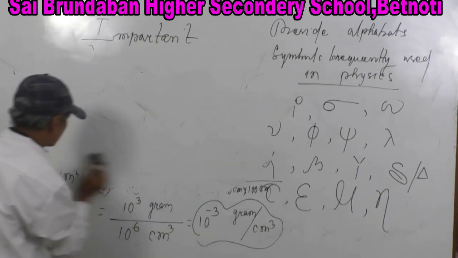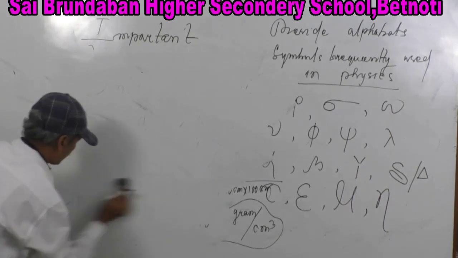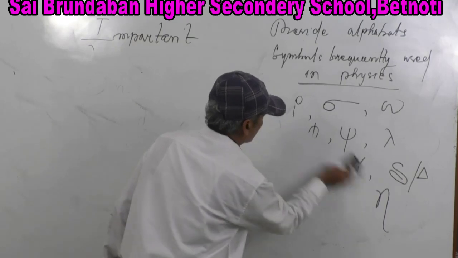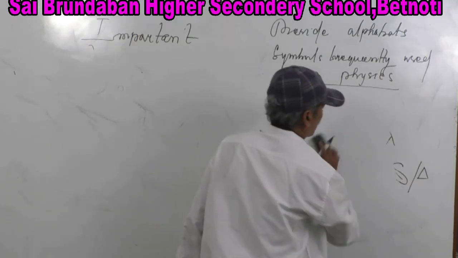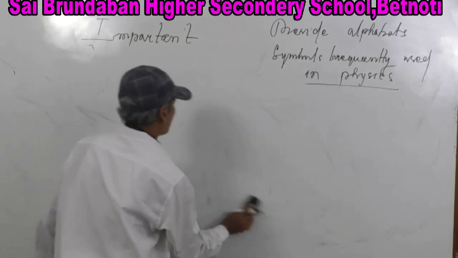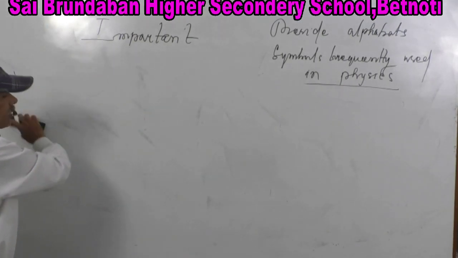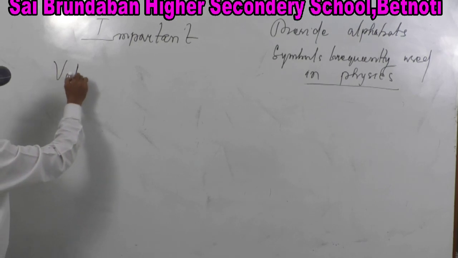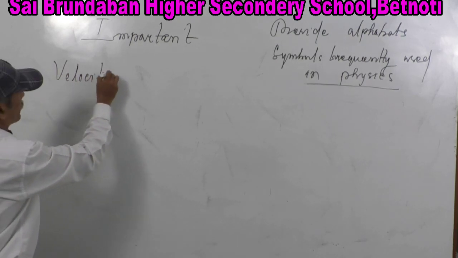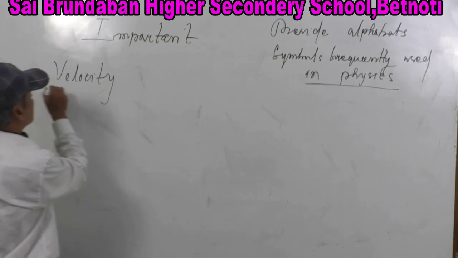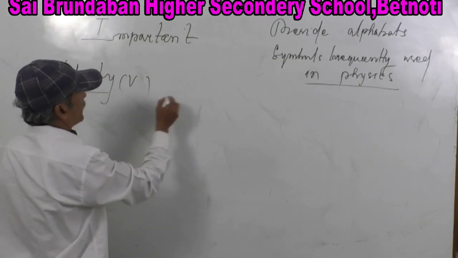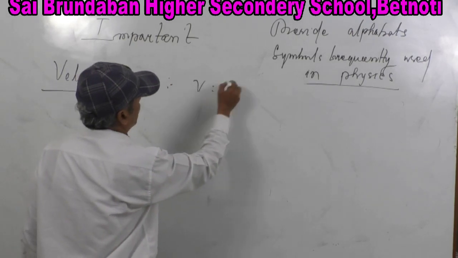Now let's move to velocity. Velocity is a derived quantity, so no doubt its symbol is v and its equation is v is equal to s by t.